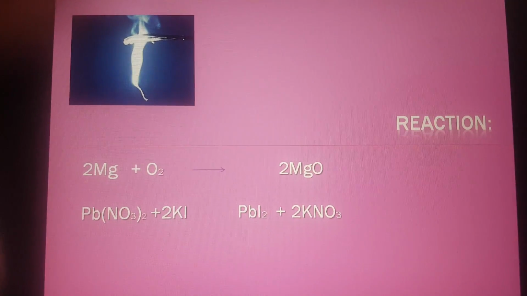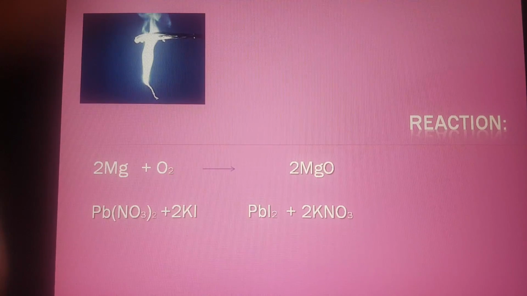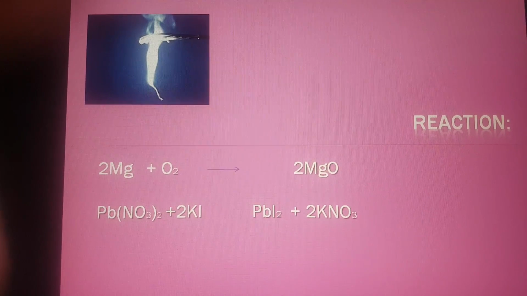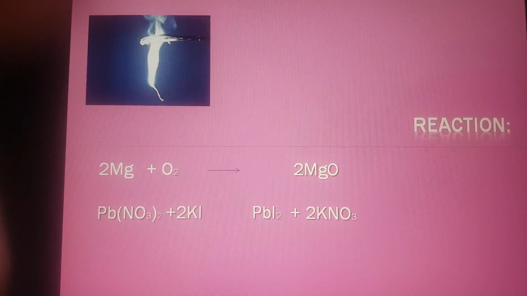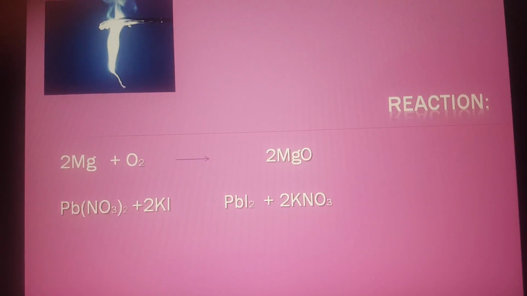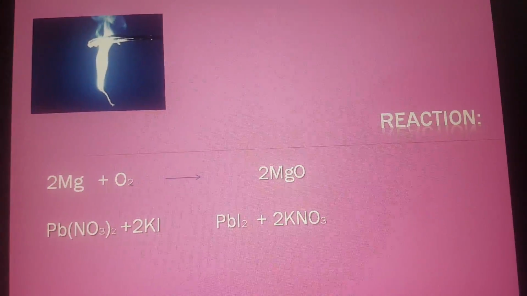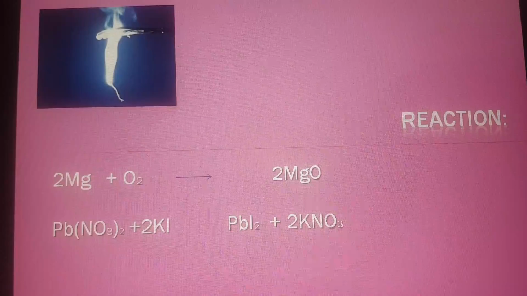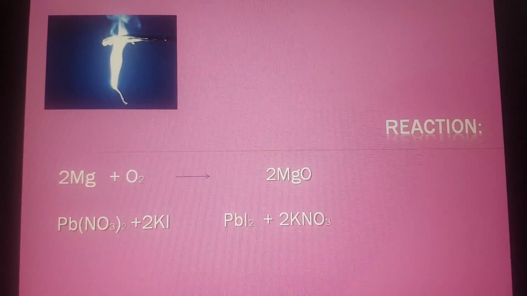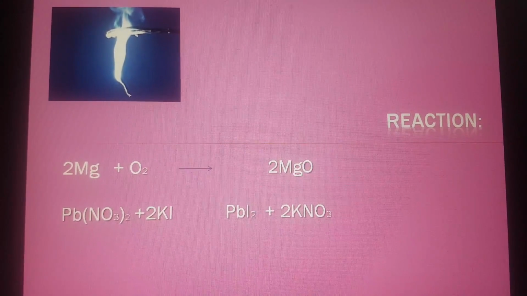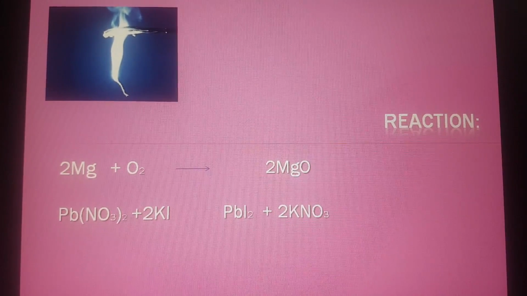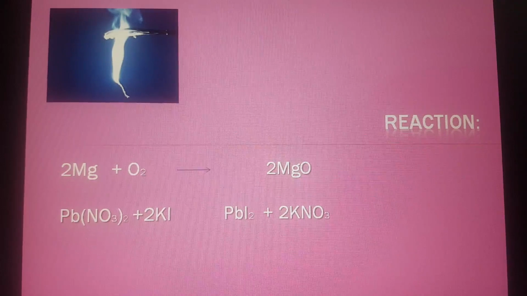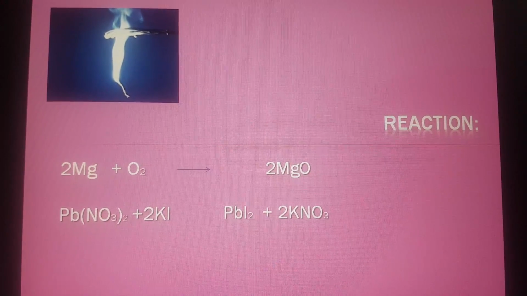Now, here some examples of reactions are given. Mg, that is magnesium, when it reacts with O2, oxygen, it forms magnesium oxide. Above this, you can see the picture of the burning of magnesium ribbon. When magnesium ribbon burns, it emits a white flame. Afterwards, when the reaction is completed, you can see the white residue or white powder left behind. That powder is magnesium oxide.